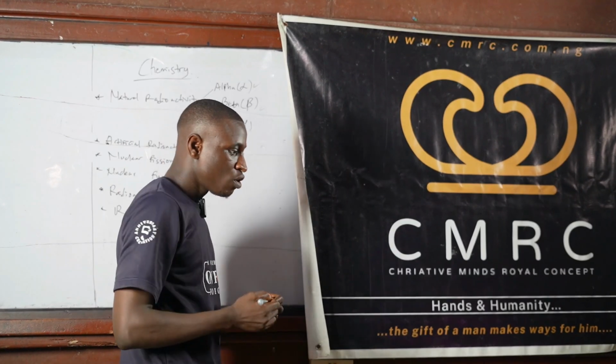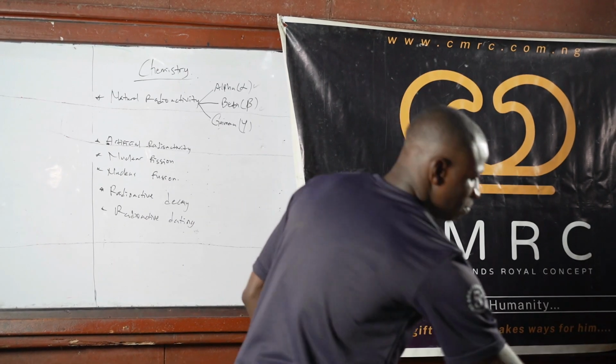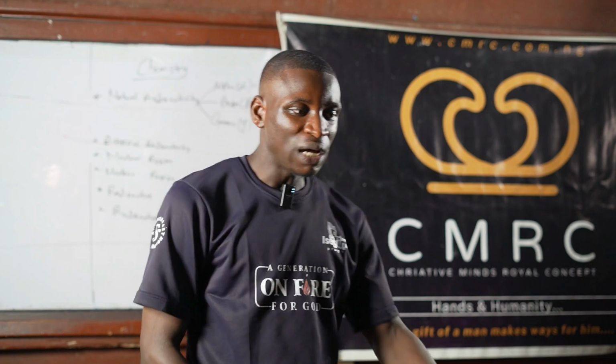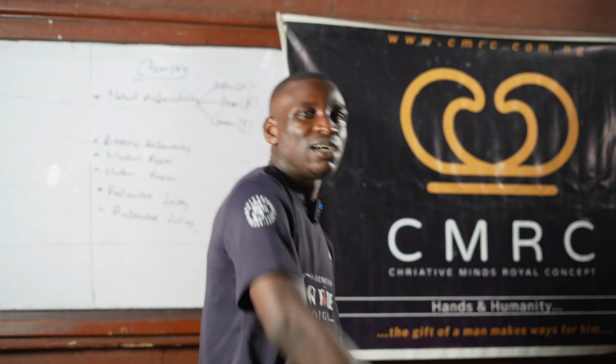Beta. When we are talking about beta rays, they are streams of electrons. They are streams of electrons. So when we are talking about beta emission, the main thing that happens is that you find a radioactive substance which disintegrates and gives another substance. You find a radioactive substance breaks down and gives another nuclide in which its atomic number will increase by 1.